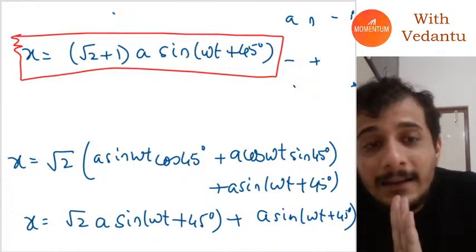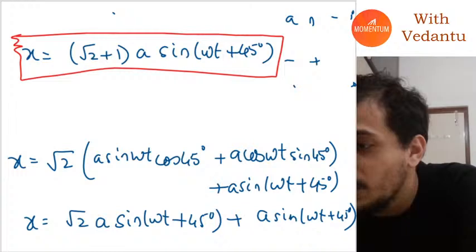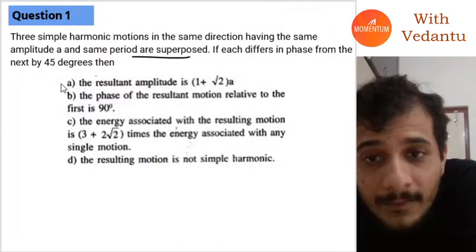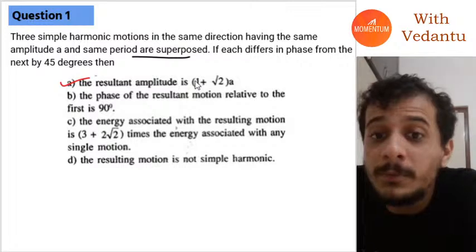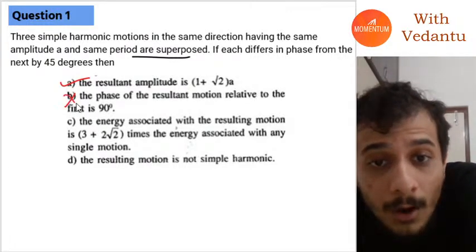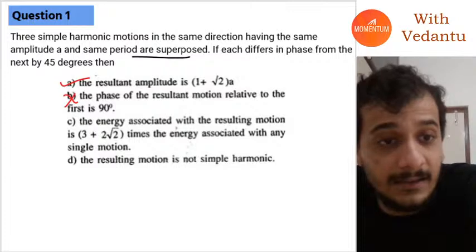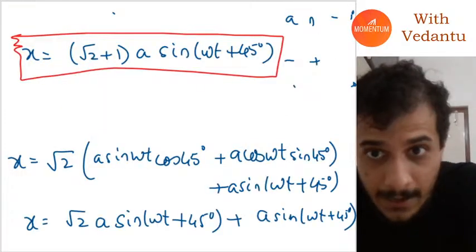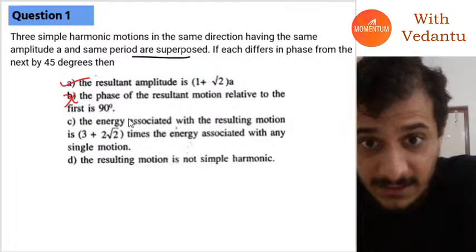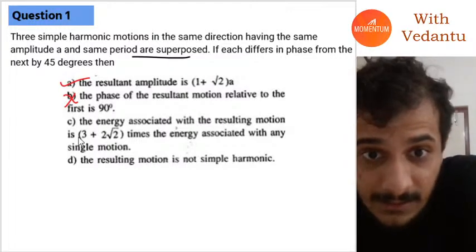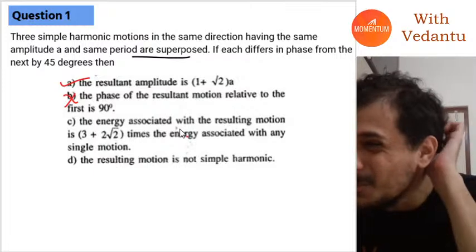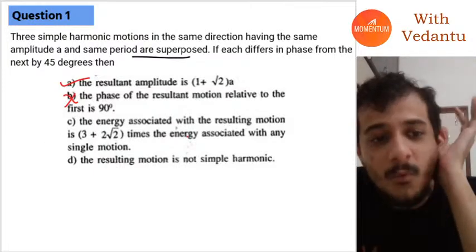Now you can take all the options you want. Okay, so if you see, the resultant amplitude is going to be root 2 plus 1 into a. The resultant phase is not ahead of the first by 90 degrees. It is actually ahead of the first by 45 degrees. Okay. Next, the energy associated with the resulting motion is 3 plus 2 root 2 times the energy associated with any single motion.